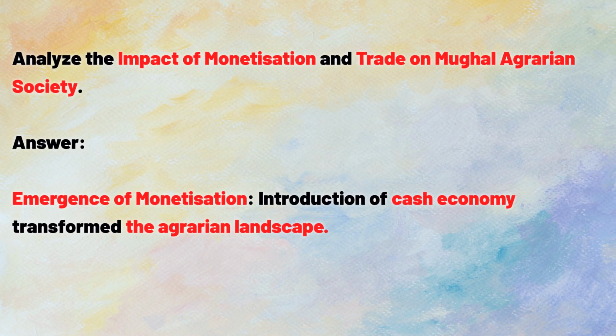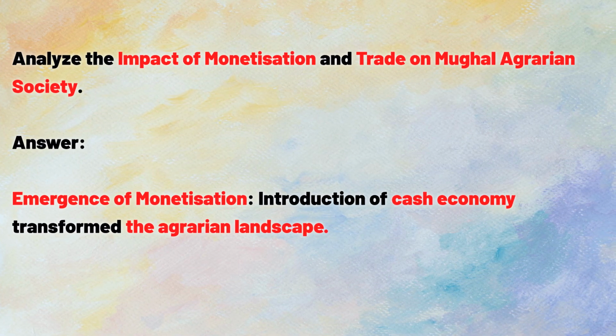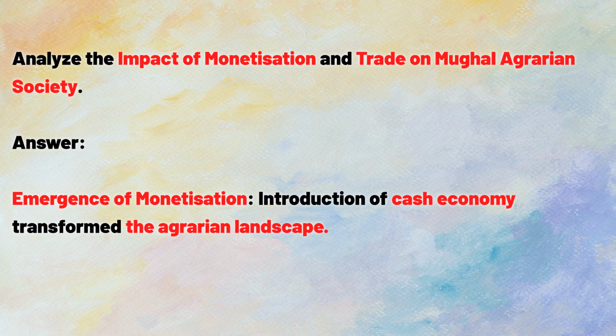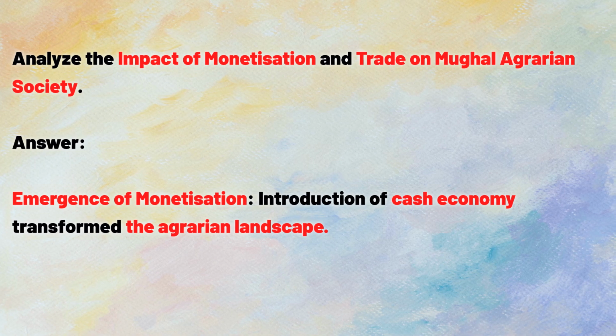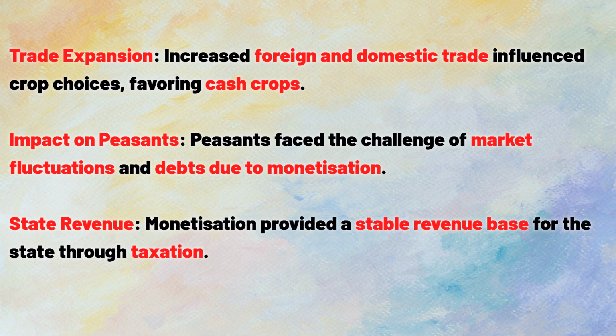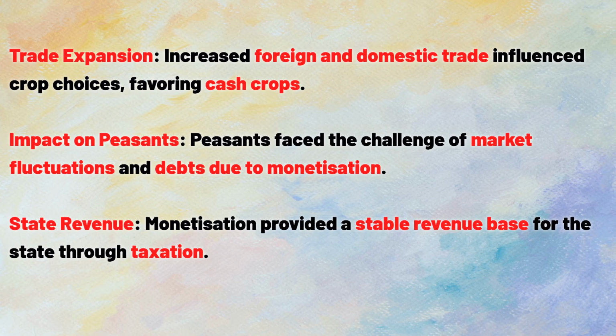Analyze the impact of monetization and trade on Mughal agrarian society. Answer. Emergence of monetization, introduction of cash economy transformed the agrarian landscape. Trade expansion, increased foreign and domestic trade influenced crop choices, favoring cash crops.